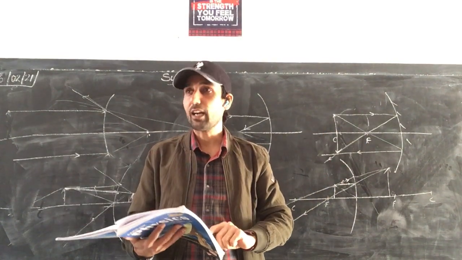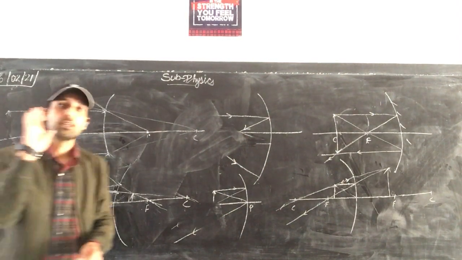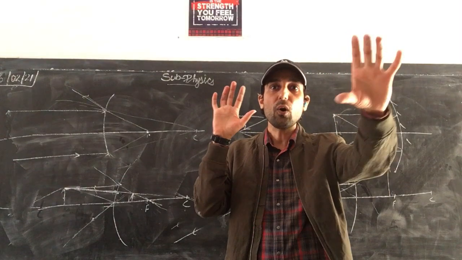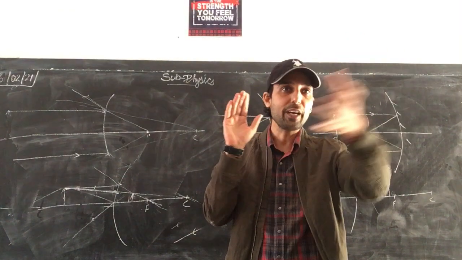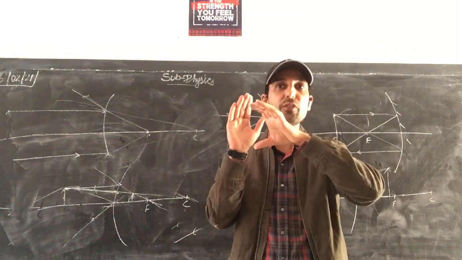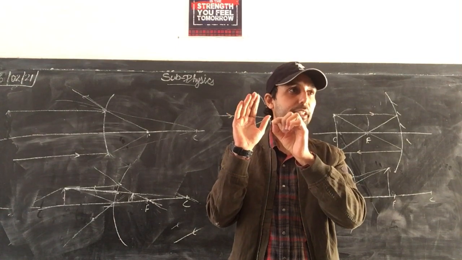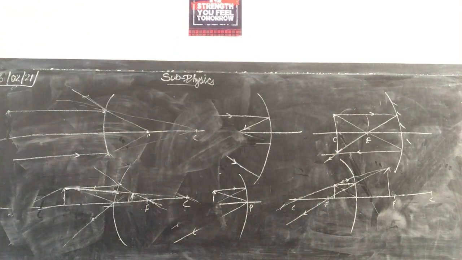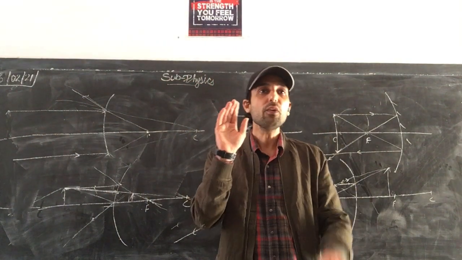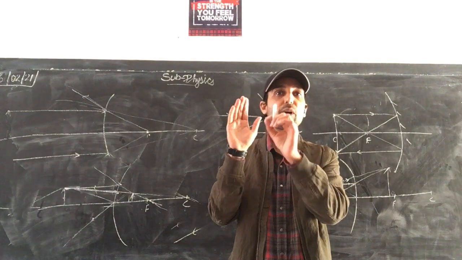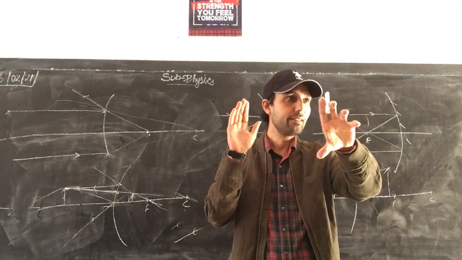Now how can the reflector be used? See here, since it is a concave mirror, all the rays incident over it will meet. If the rays are coming from infinity, parallel rays incident over it will be focused at a point. Now if all the rays are coming from the focus, after reflection they will be parallel.